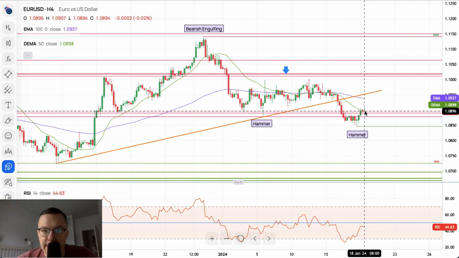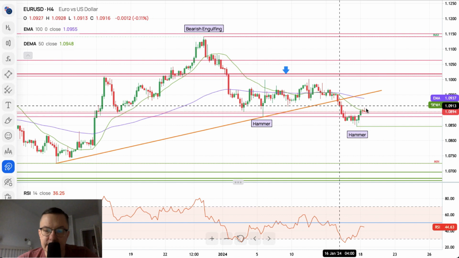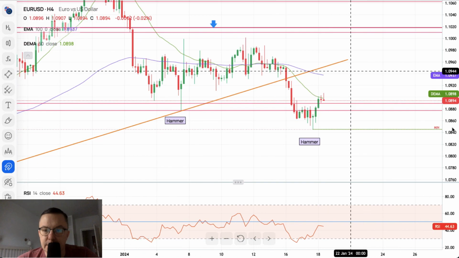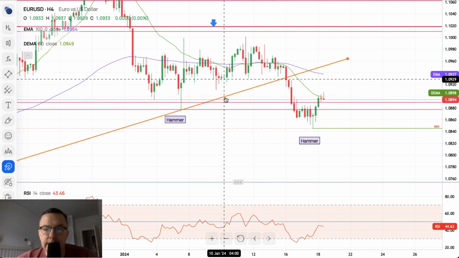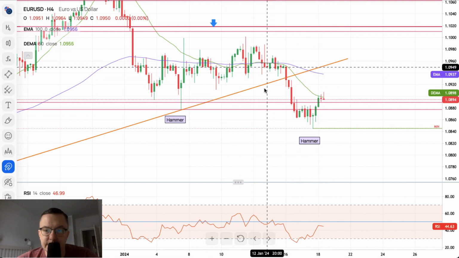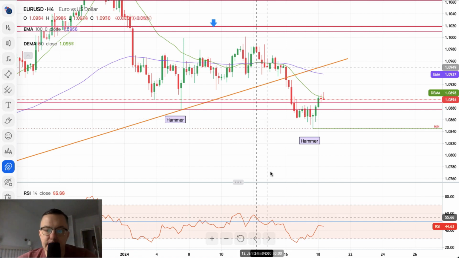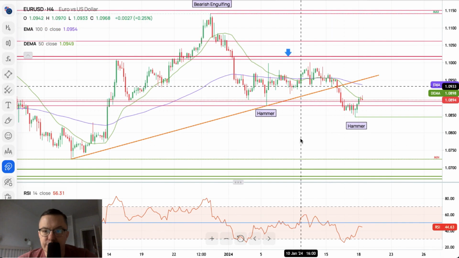Then we've made a high at 1.0907, where the 50 periods moving average is, and as you can see, the market is right now getting a little bit lower, because it looks like this 4-hour candle is turning red. So the key level here has been tested, but the market looks like it's going to be rejected, and more downside will be played soon. And of course, the orange trend line has not even been touched just yet.